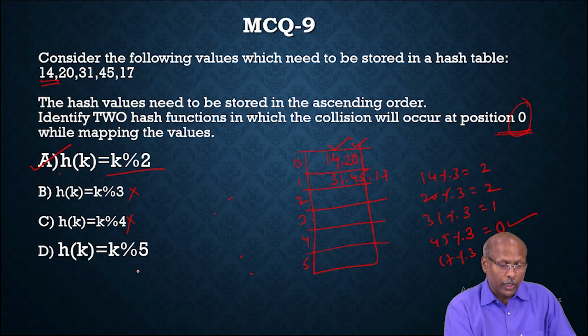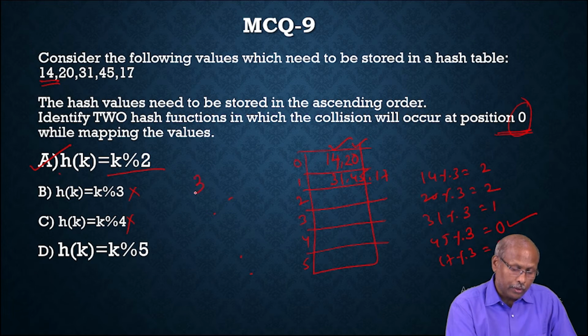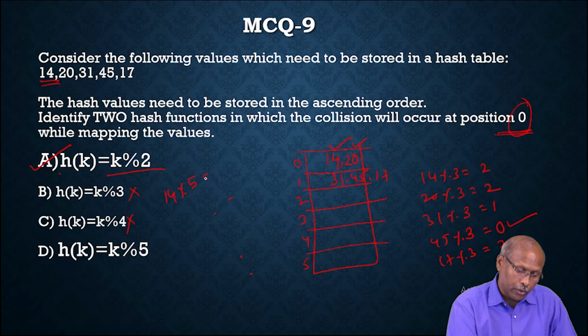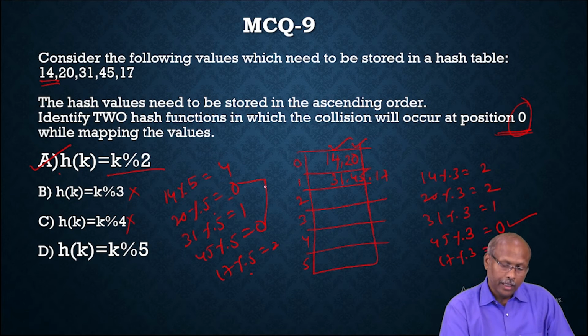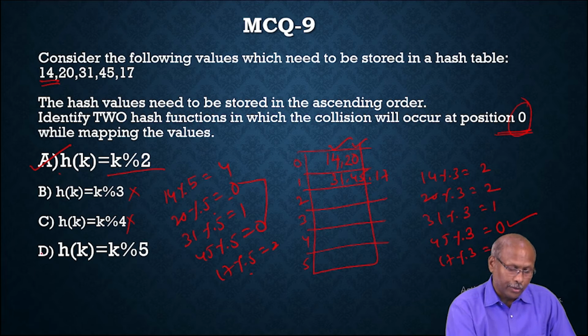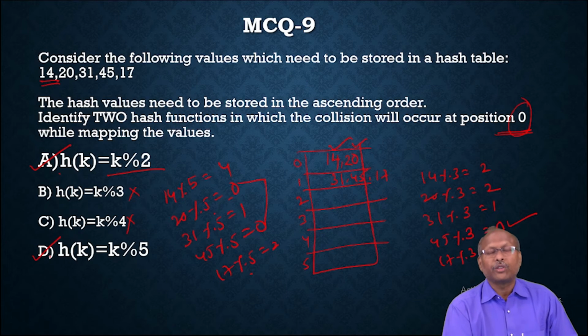Similarly, k modulus 5. If I apply modulus 5, 14 modulus 5 equals 4. 20 modulus 5 is 0. 31 modulus 5 is 1. 45 modulus 5 is 0. 17 modulus 5 is 2. That means at the 0th place I am getting 2 keys, so there is also a collision. So this is also one answer. So A is one answer, and D is also one answer.